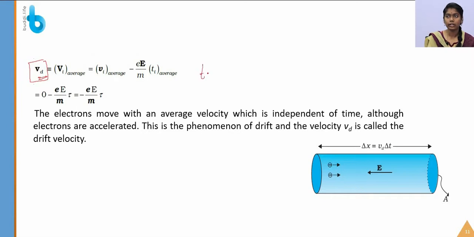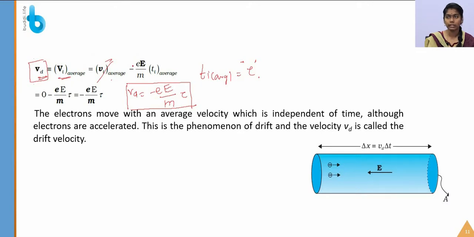so that the equation becomes this. Here the t_i average is equal to tau. Tau is nothing but the relaxation time. So this is known as the average velocity, that is V average equals minus eE by m times t_i average. The Vi average is equal to 0, and this equation becomes Vd equals minus eE by m tau. So this is the formula that we have got finally. After applying the electric field, the drift velocity is equal to minus eE by m tau.